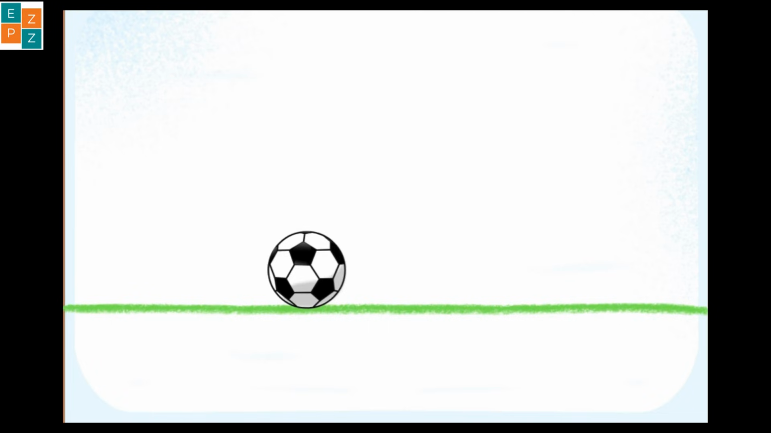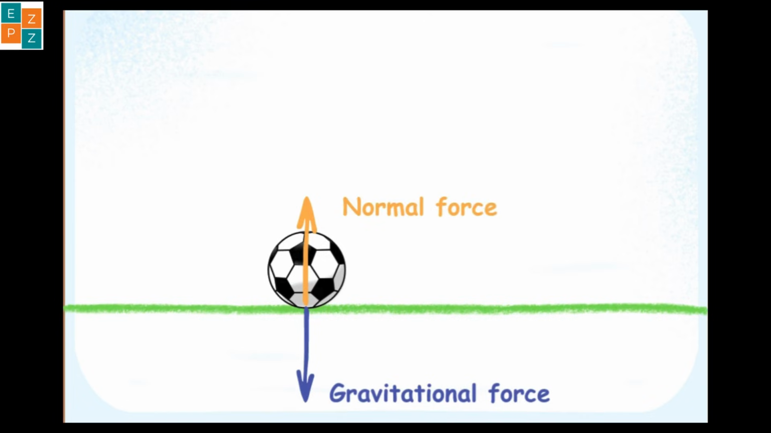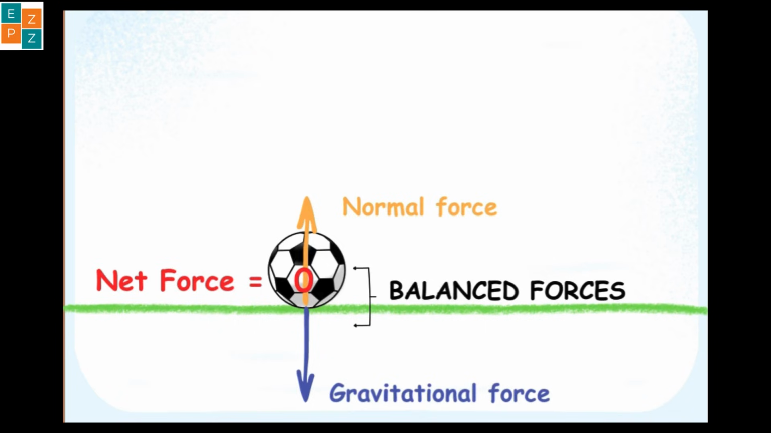Think carefully. If you think there are no forces acting on this ball, think again. There are forces acting on this ball. There is a gravitational force which is trying to pull the ball towards the center of the Earth, and the ground is applying an equal force, exactly in the opposite direction. This force is called the normal force. Because these two forces are balanced, they do not change the position of the object. The net force acting on the ball is zero.